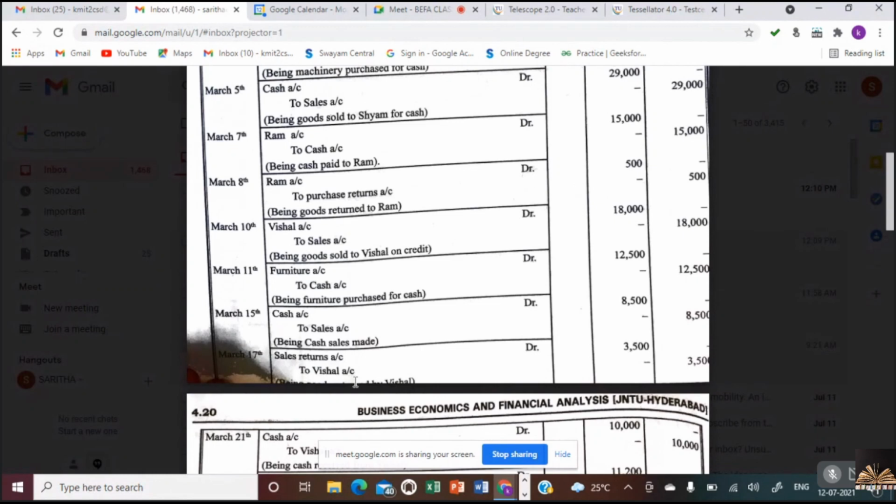Vishal is a personal account. Remember these rules. We have sold, but because of a defect he has returned us goods. So sales are coming in, isn't it? So we are debiting sales returns.